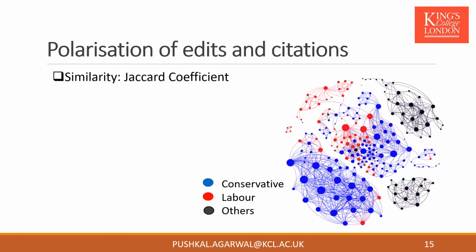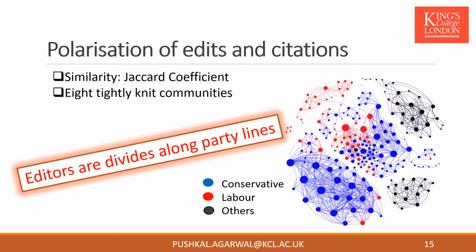We quantify this at scale by comparing Jaccard coefficients, which are a measure of similarity across 2 vectors, by taking all editors in rows and the MPs they edit in columns. We use these Jaccard similarities across editors and generate their network graph. We see 8 tightly knit communities, most of which refer to editors with the same party preference. For more details, please check our paper.